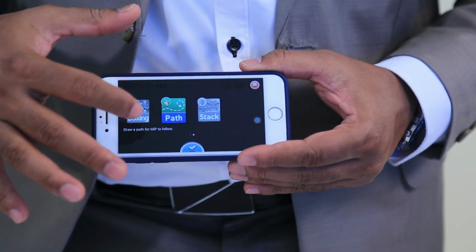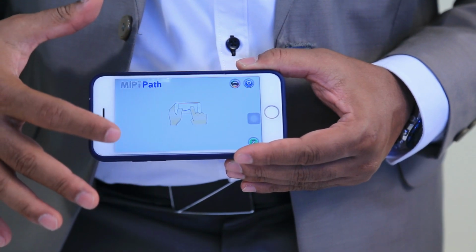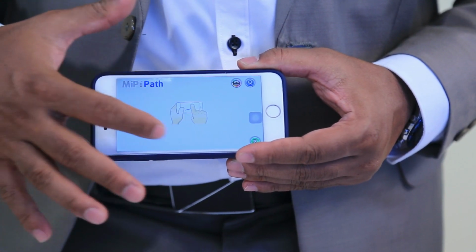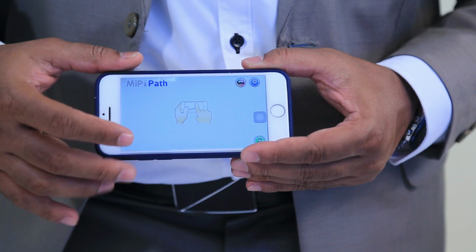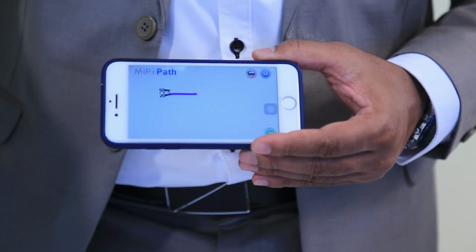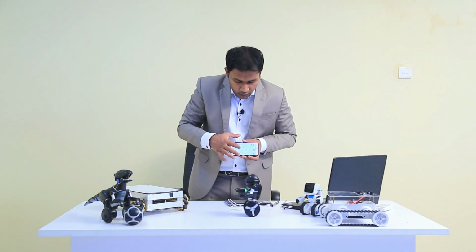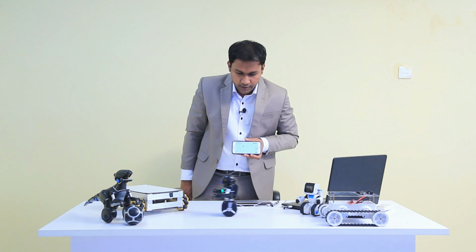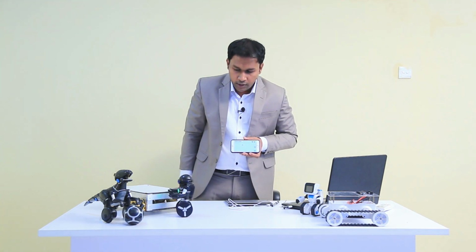I want to show you the path, right? So in this path mode, I can draw a path on the mobile phone. So this robot will exactly follow that path. Let me show you a small demonstration. Right. Now I am going to draw a very small straight line. See, the robot has gone along that path.